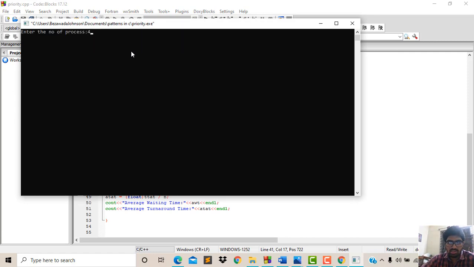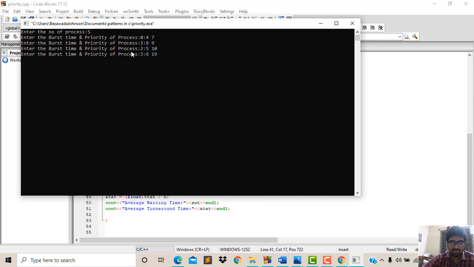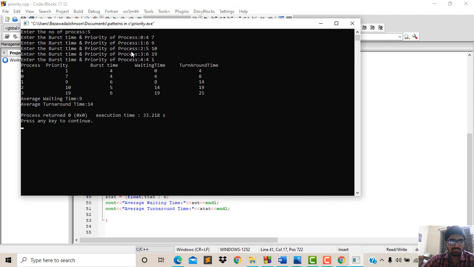Here I have taken 5 processes that I am executing. The burst time and priority are here. The burst time is 4, and the priority I am giving as 7, 6, 9, 5, 10, 6, 19, 4, 1. When we see, the highest priority is 25.